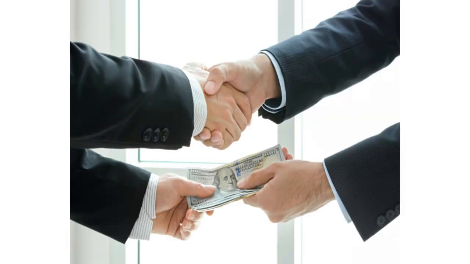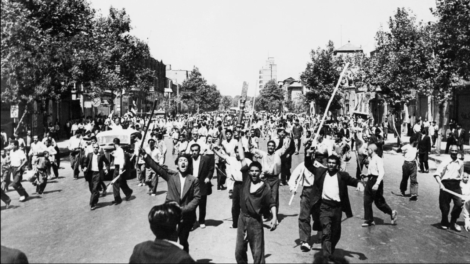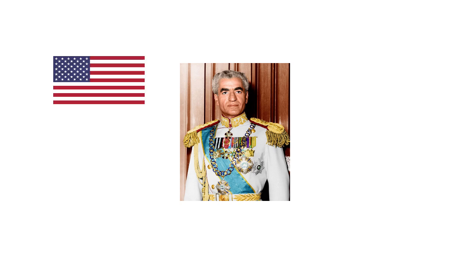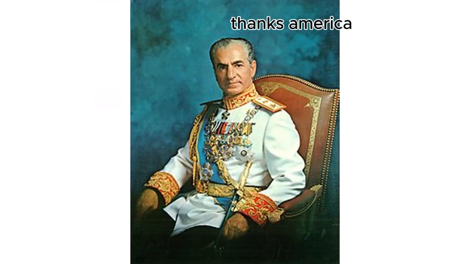The CIA bribed Iranian officials, planted fake news in the newspapers, and organized protests to make it look like the country was in total chaos under Mossadegh's leadership. It worked, and in 1953, Mossadegh was gone, and the Shah was reinstated with the support of the US and Britain. For the next 25 years, Iran's oil was back under Western control, and the Shah ruled with an iron